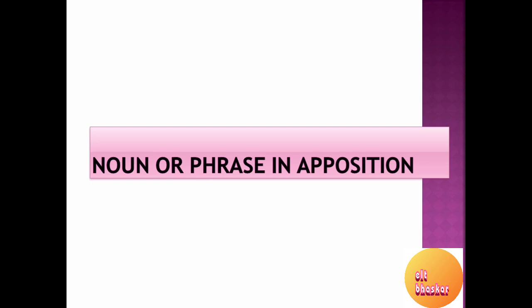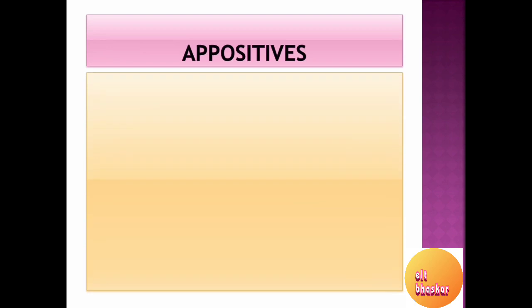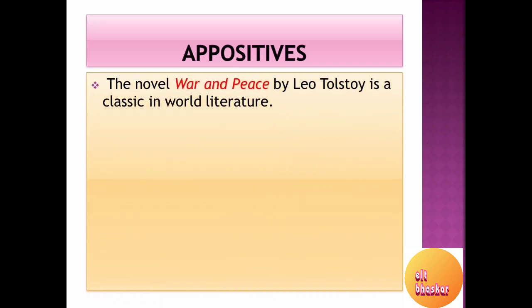And when nouns or noun phrases are placed side by side, the one which renames the other is known as an appositive. Well, you may be a little confused. Let's take some examples. So we will here deal with a number of appositives which will add information or meaning to make the sentence very rich.